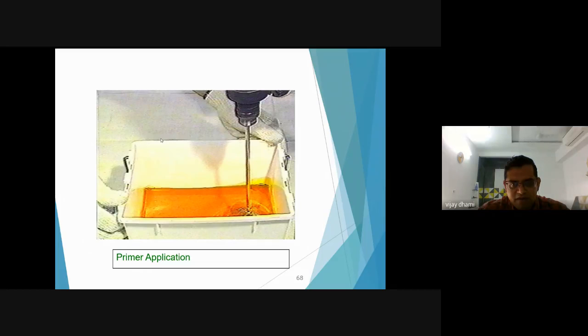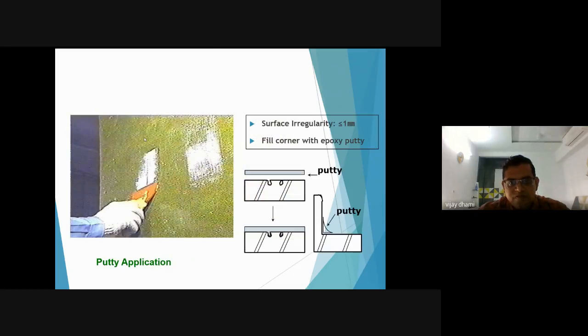So this is the epoxy primer, and you are mixing the epoxy primer. Also, if your concrete has some pores on the surface, you must fill those pores by using an epoxy putty.